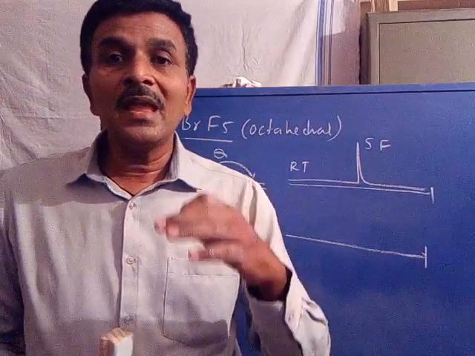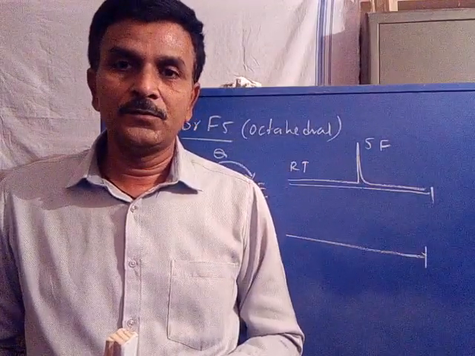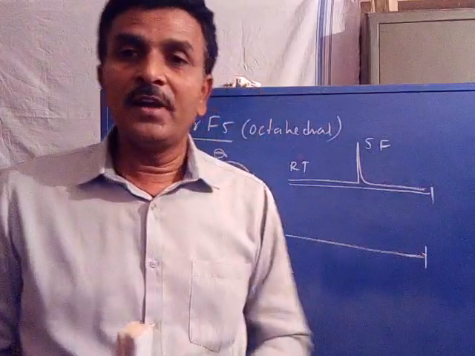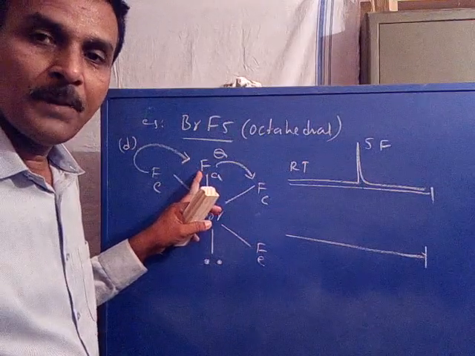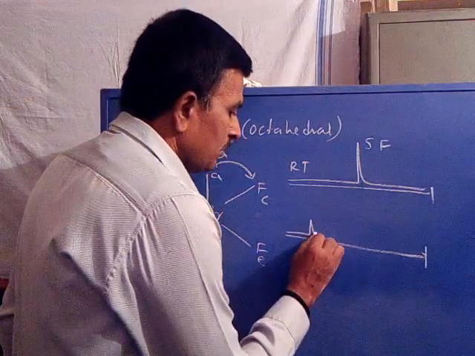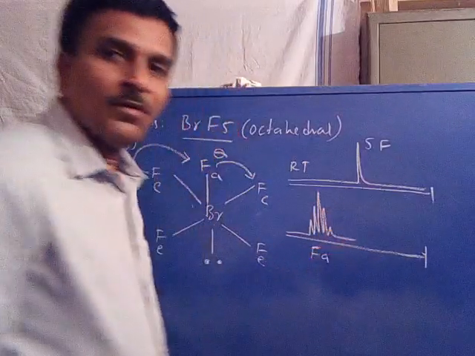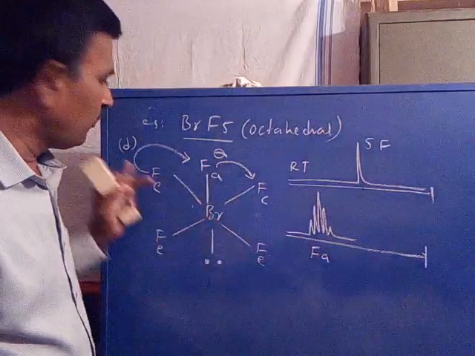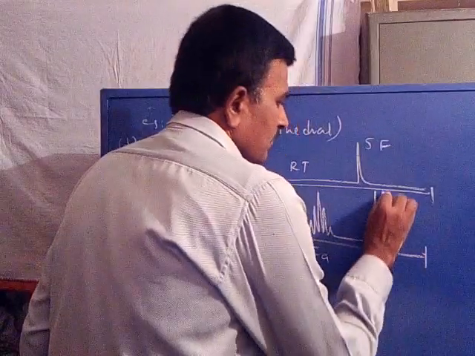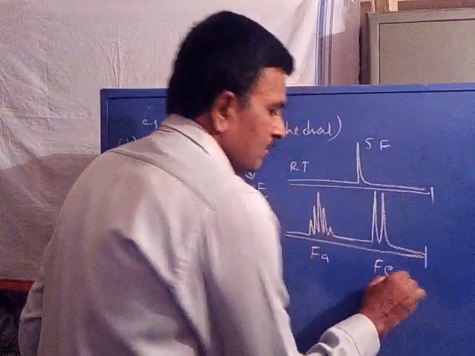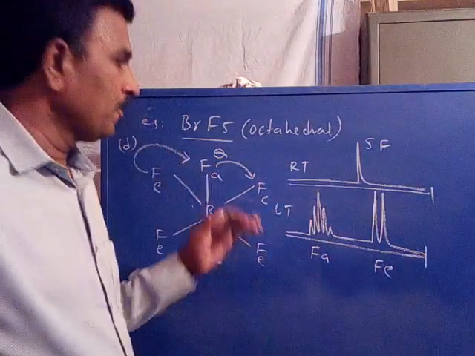Now the axial fluorine signal always appears downfield when compared with equatorial. The axial fluorine delta value is more when compared with the equatorial. The axial fluorine at downfield appears as a quintet, 1, 2, 3, 4 and 5. This is for axial fluorine. Now equatorial fluorine appears as a doublet. This is at lower temperature. Is it clear? Now at room temperature.